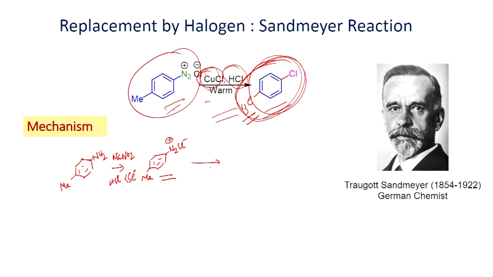Once you form this one, when you react this in hydrochloric acid medium and the copper 1 chloride, it undergoes reaction, single electron transfer process, copper 1 gives 1 electron to that. So, it is converted into phenyl radical, converted into aryl radical. Once if you have this radical, then copper 1 is converted into copper 2 chloride.